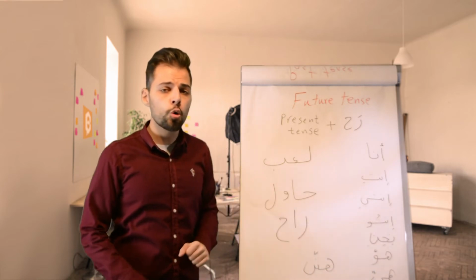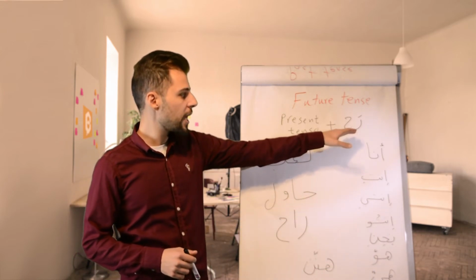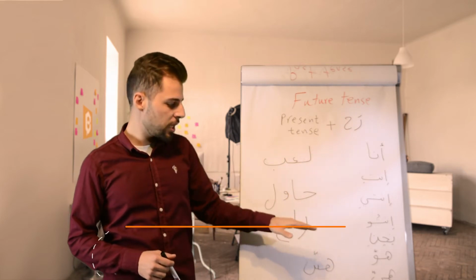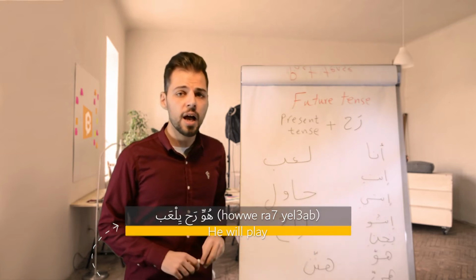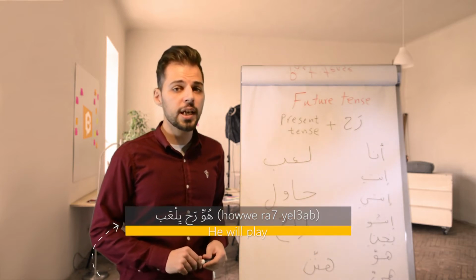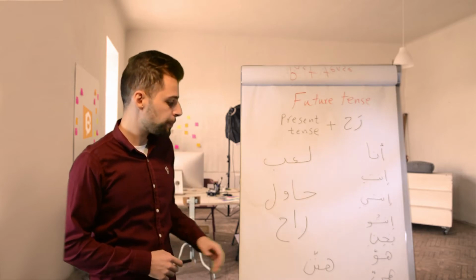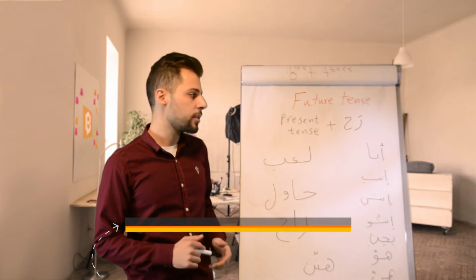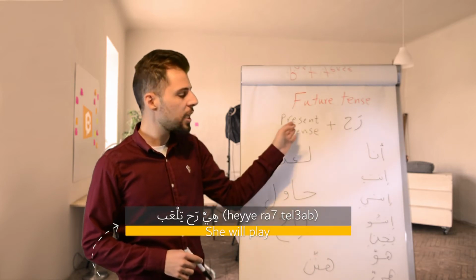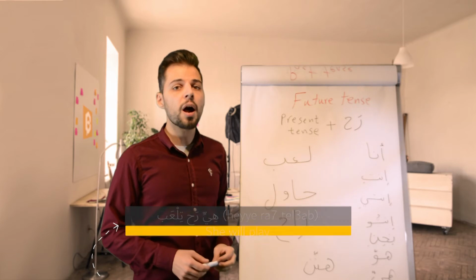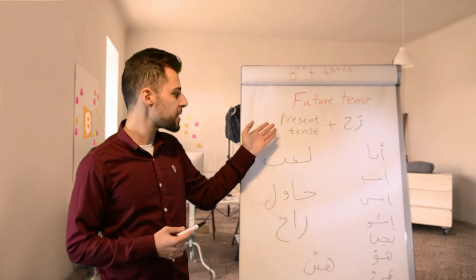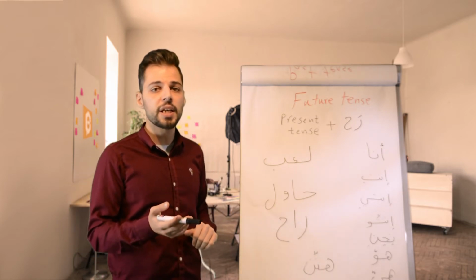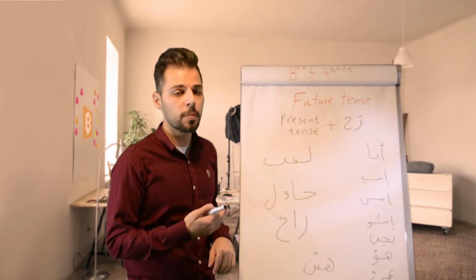هو, he. We add راح to the present tense of play with he. هو راح يلعب. He will play. Then we have هي, she. هي راح تلعب. تلعب is the present tense of the verb play with she. She will play.